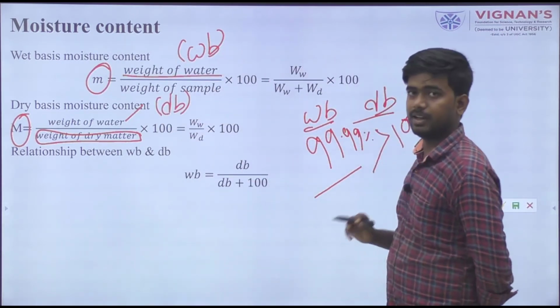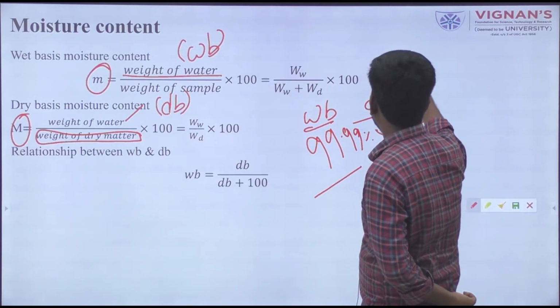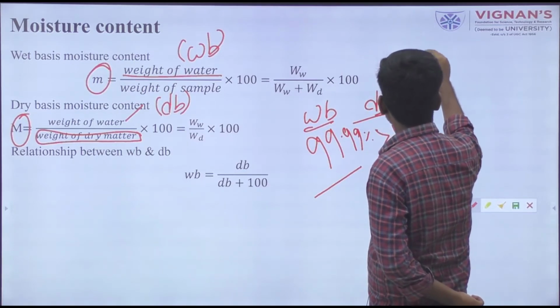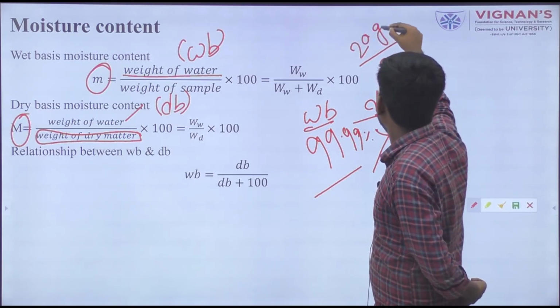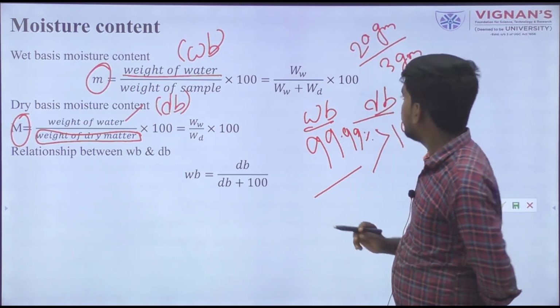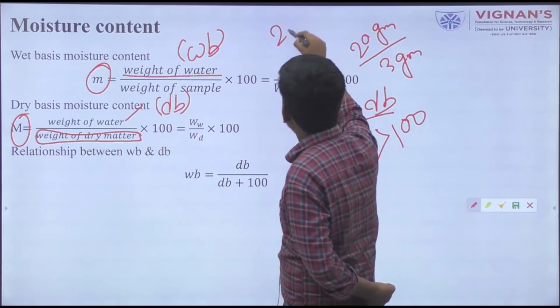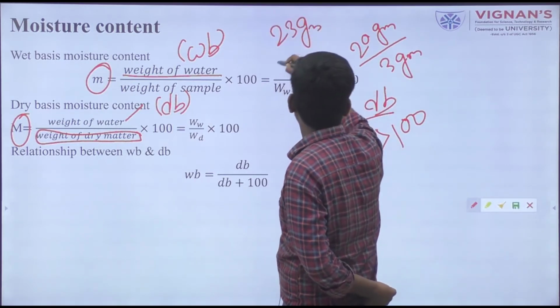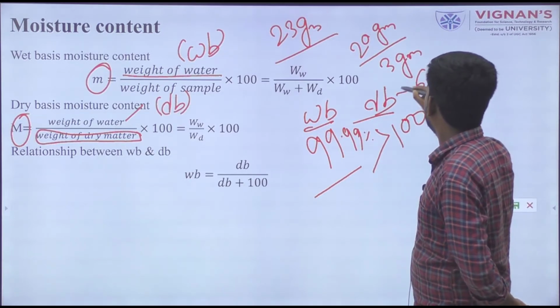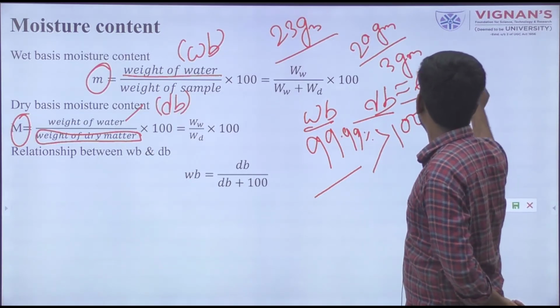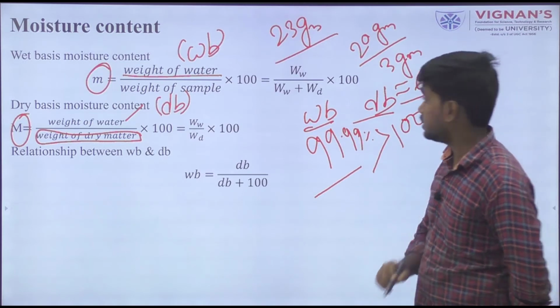If any material has dry matter of 3 gram and 20 gram of water, then 23 gram is the total weight. So approximately 600% will be the dry basis moisture content.